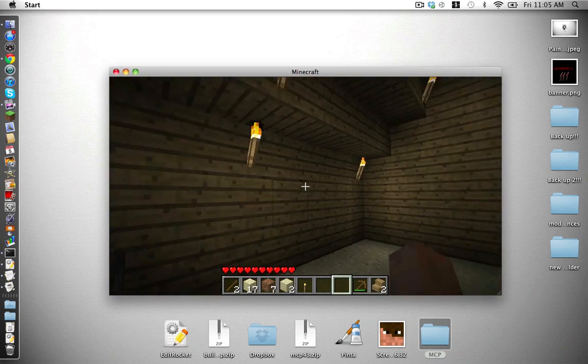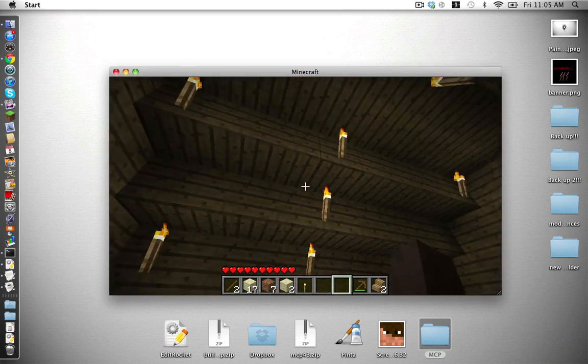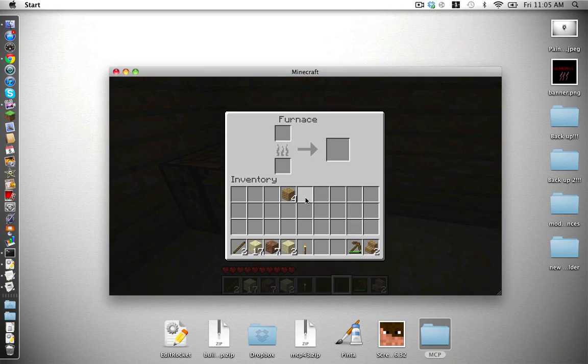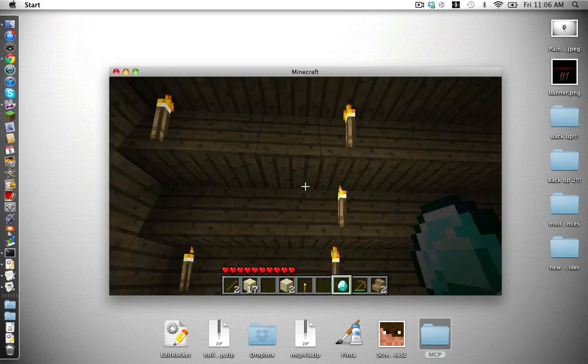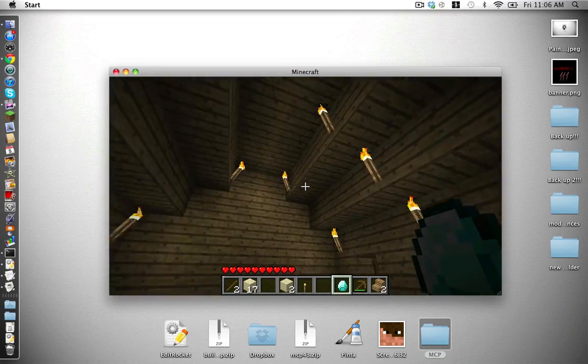Hello guys, welcome back. So far I've just built myself a little house, and I've got a furnace, and I've got my fuel. Put it in the fuel section of the furnace, and I put my dirt, which is what I said was going to be my smelting block. So put that in. It's burning, which is a good sign, and it should make us some diamonds. Yay! Diamonds. Okay, sweet, it worked.